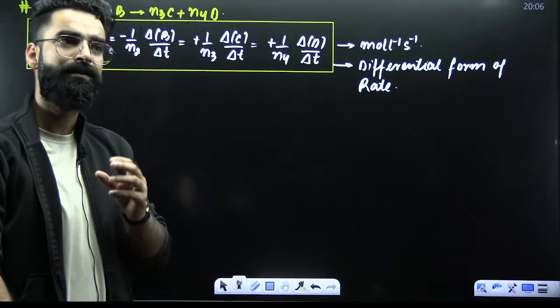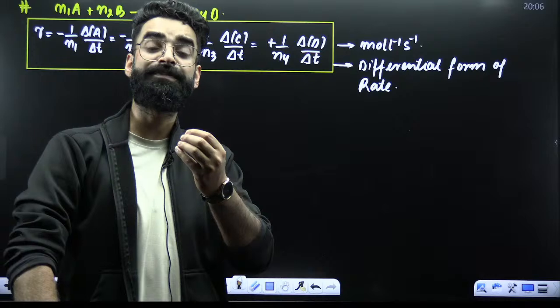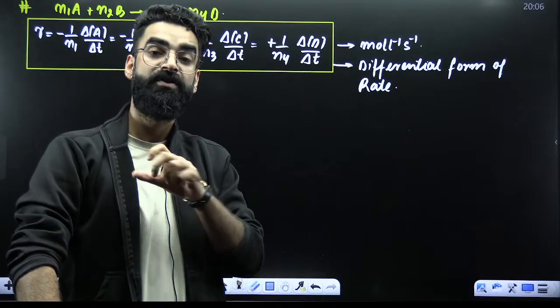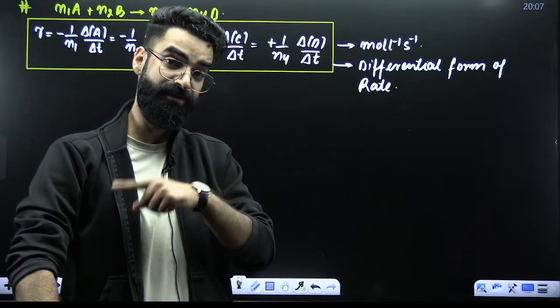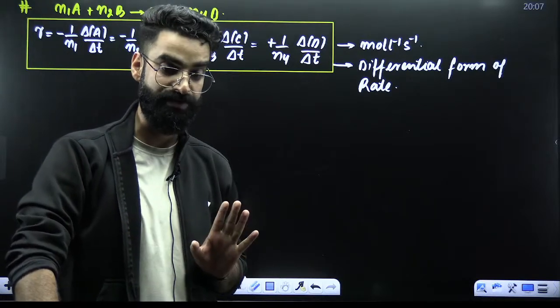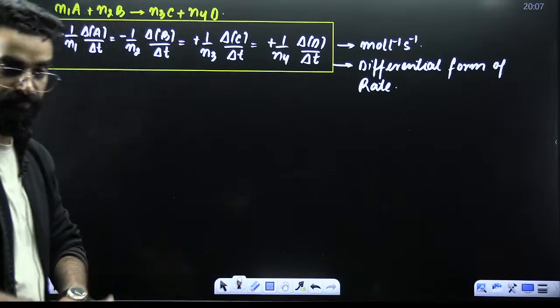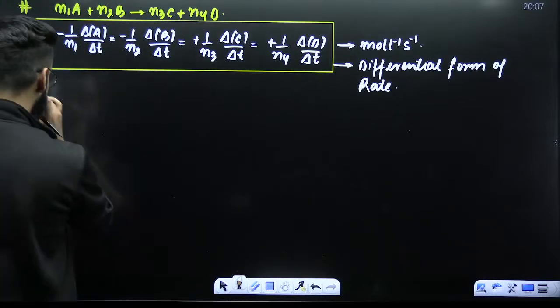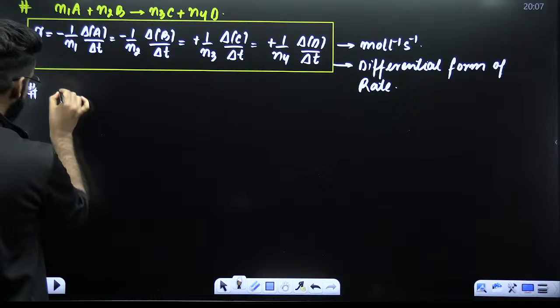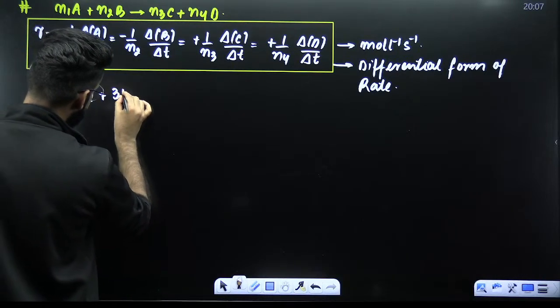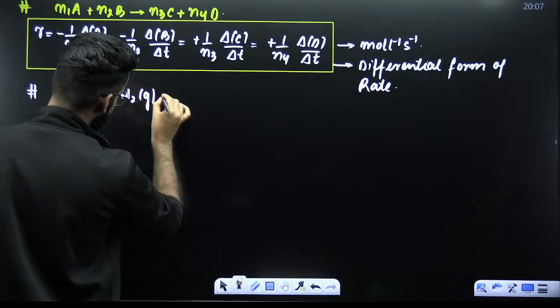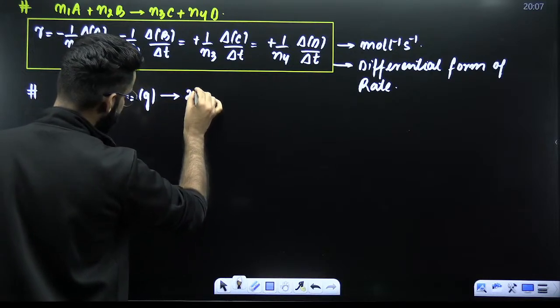Similarly, if I ask you, in terms of expression, what is the difference between rate of appearance and rate of reaction? When we write rate of appearance, we do not divide with the stoichiometric coefficient. But when we write rate of reaction, we divide with the stoichiometric coefficient. Perfect. For example, you have got the reaction like this: N2 gas plus 3 times H2 gas gives 2 times NH3 gas.